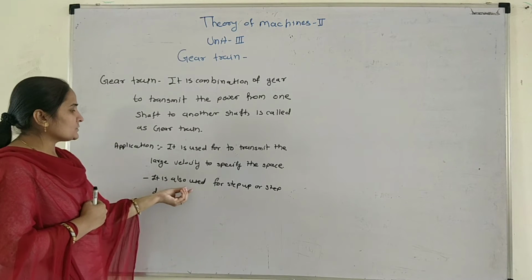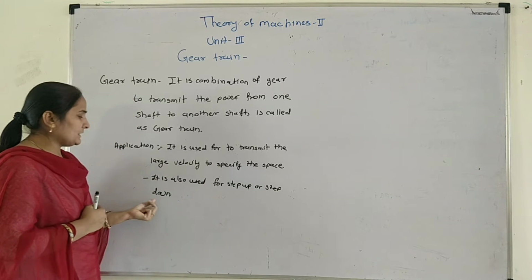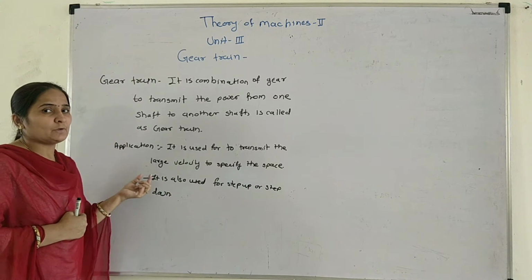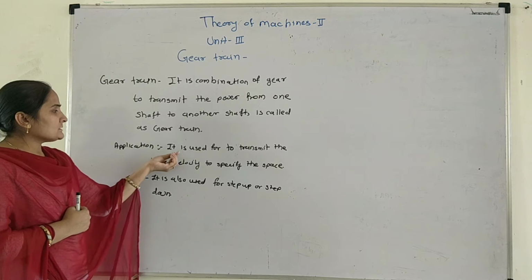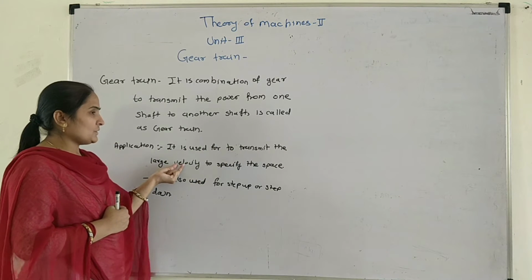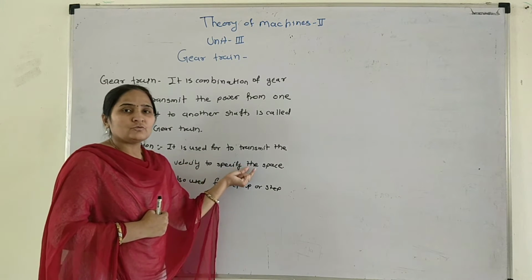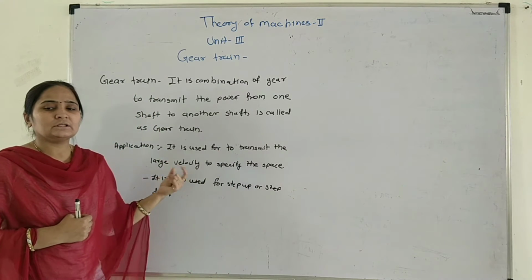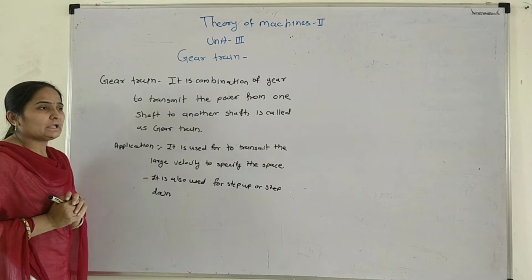It is also used for step up or step down, and to transmit the large velocity within the space. That is called the gear train.